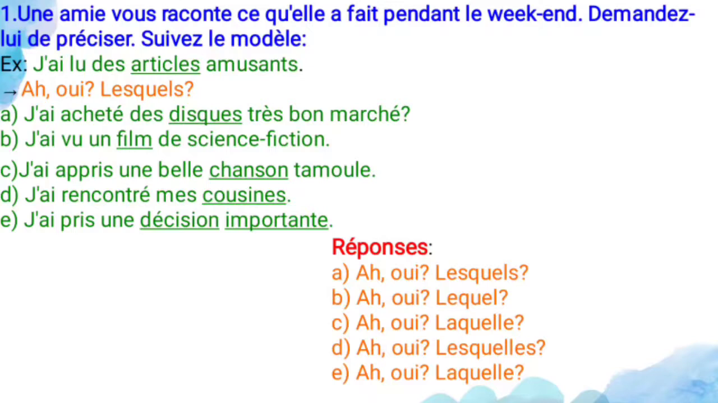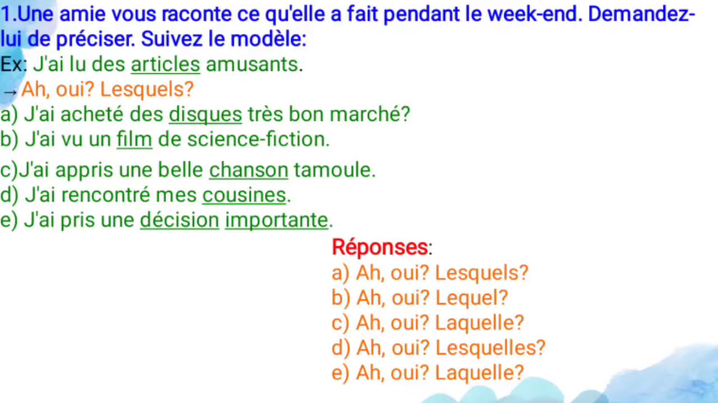And you have two exercises. The first exercise: une amie vous raconte ce qu'elle a fait pendant le week-end et demandez-lui de préciser sur le modèle. So a friend tells you what she did over the weekend and you ask her to clarify. Follow the pattern.